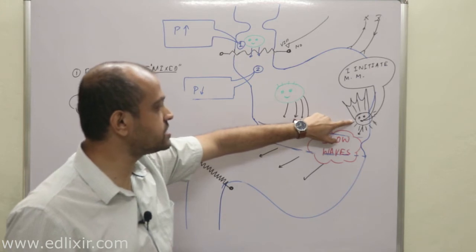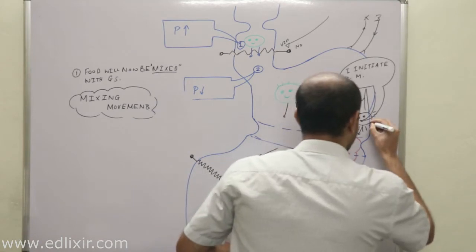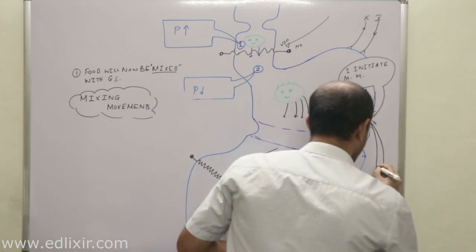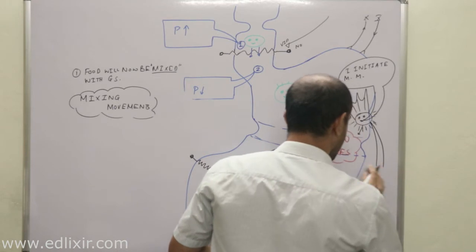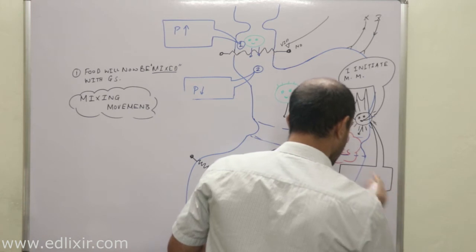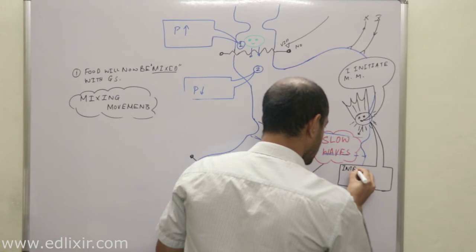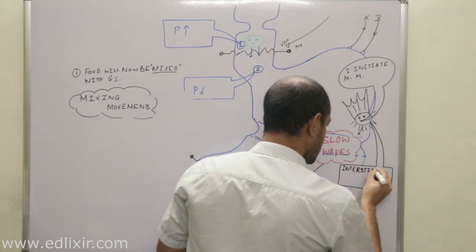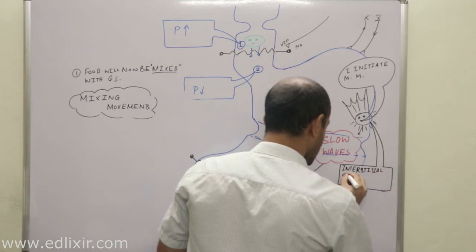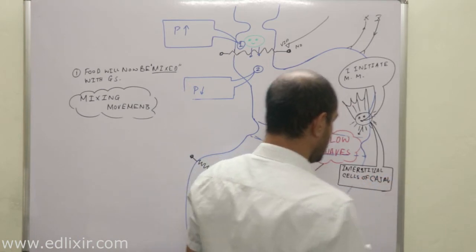The name of this cell is interstitial cells of Cajal.